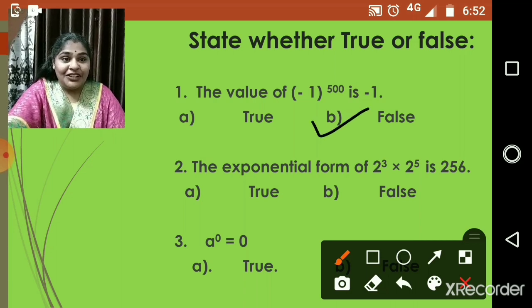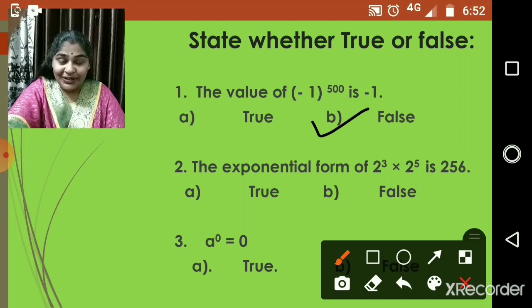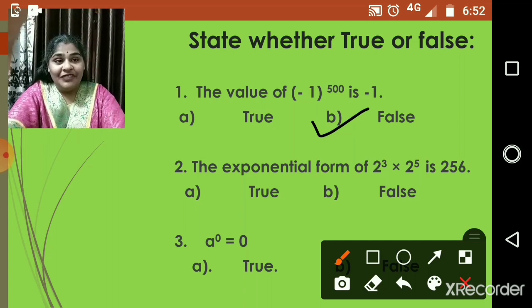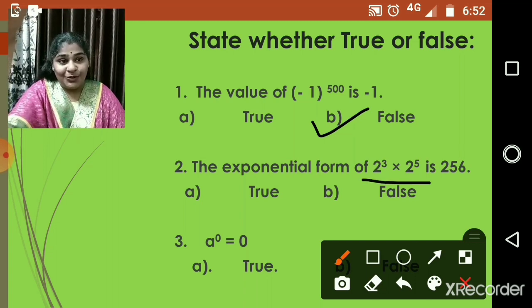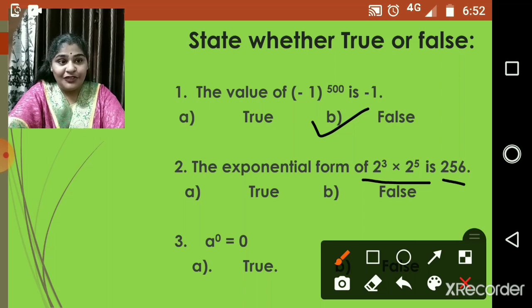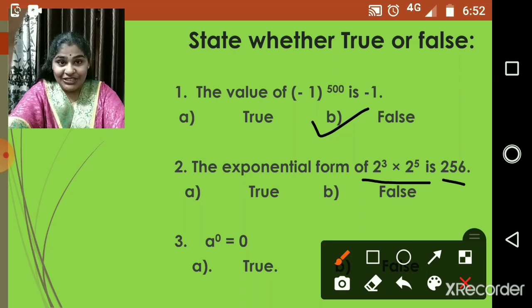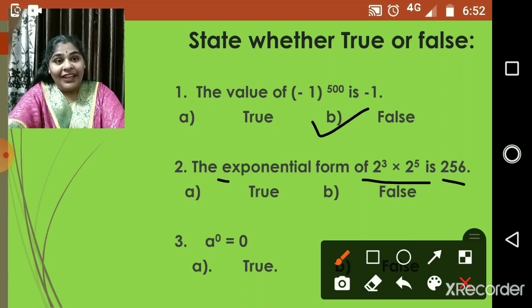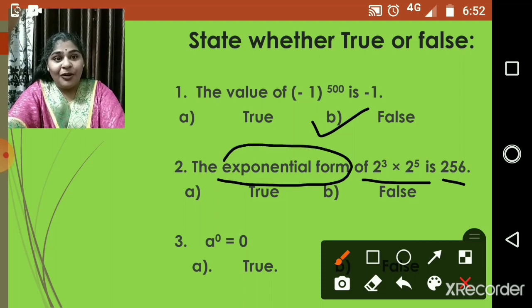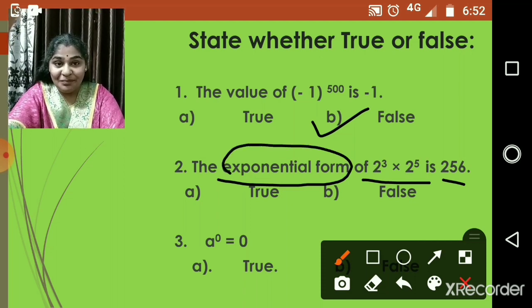The exponential form of 2 raised to 3 into 2 raised to 5 is 256. Children, when you solve 2 raised to 3 into 2 raised to 5, you will get 256. But read the question properly. Exponential form is asked, not the simplified one.